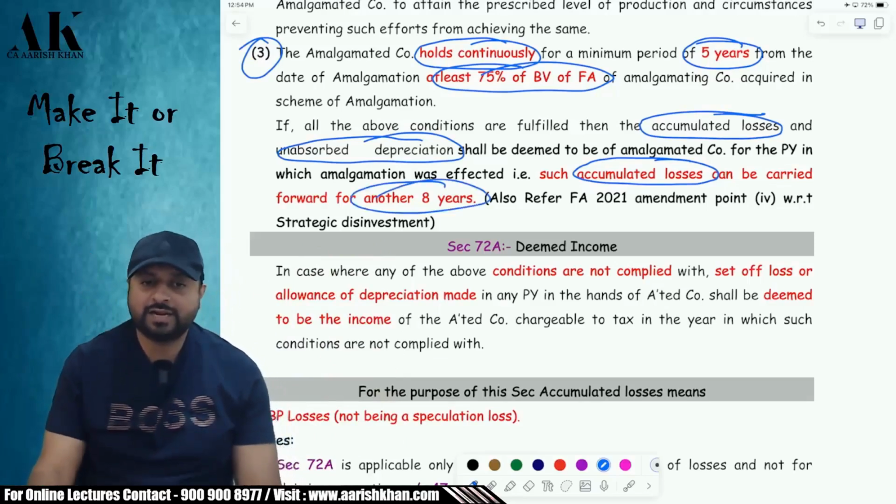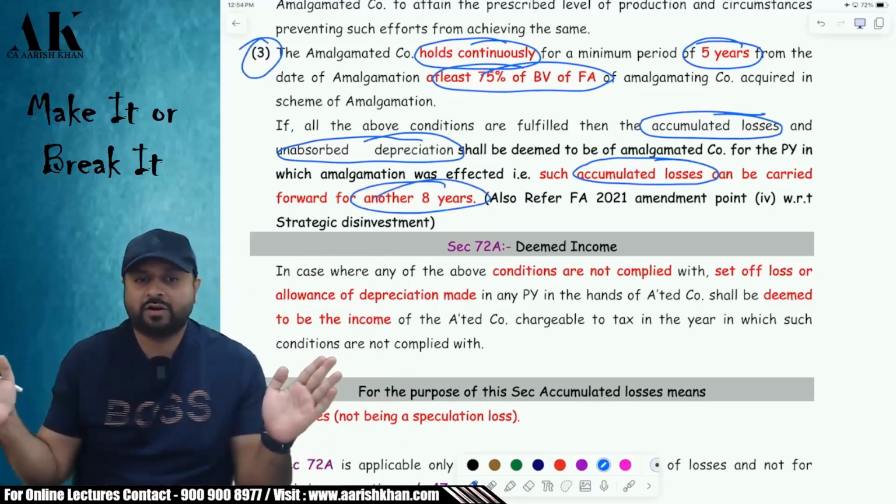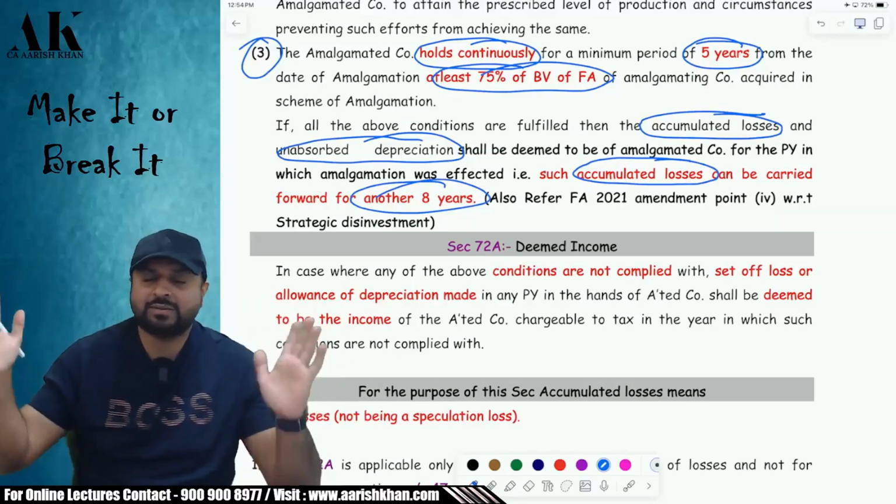It is not that it will be carried forward for the balance number of years. It will be carried forward for how many years? For another 8 years. That is the biggest advantage over here.